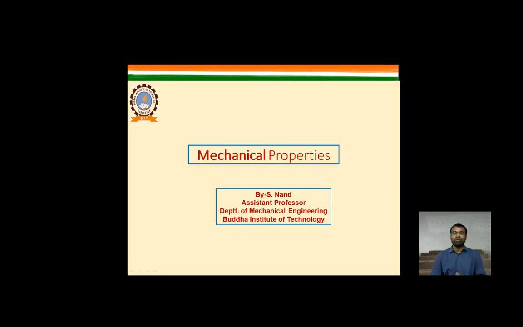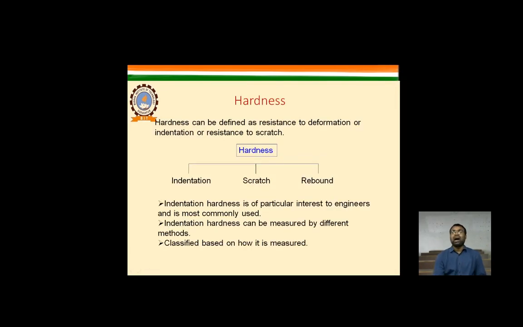So till now we are focusing on mechanical properties, how they work, and how we define them for particular metals: when we apply some kind of external load, how the material behaves and sustains itself in that working condition to fulfill the requirement of the product. The first mechanical property, a very well known one, is hardness. As I told you earlier, hardness is the property of a material that resists indentation or scratching.